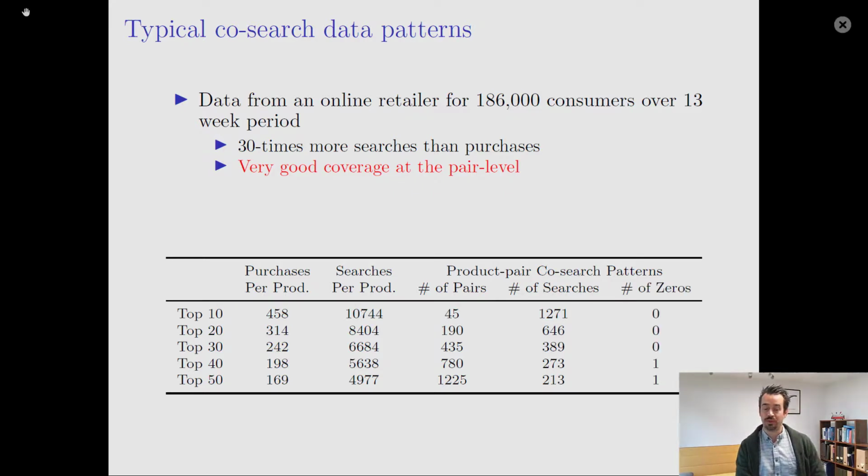Moreover, the number of zeros at the pair level, so the number of pairs that are never searched together, is very, very low. We only have one pair of products that isn't searched together at all once we get to the top 40 products. And finally, I think one instructive way to think about how rich the search data is is the following comparison. If you just look at the top 50 products and compare column 1 and 4 in this table, you'll see that there are more searches at the pair level than there are product-specific purchases. And hence, we should have a lot of information in this model to actually draw inference at a relatively high degree of precision about the covariance terms that are driving these co-search patterns.